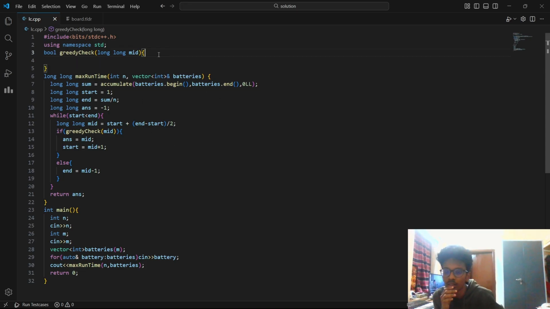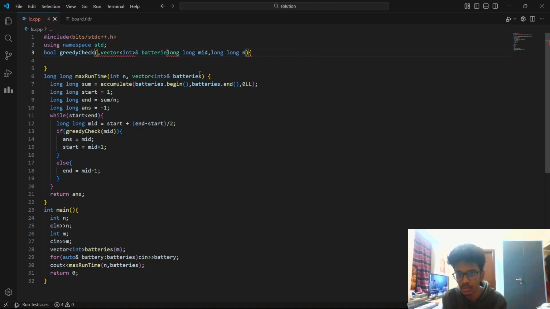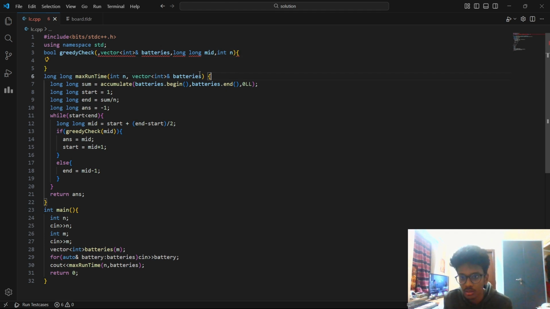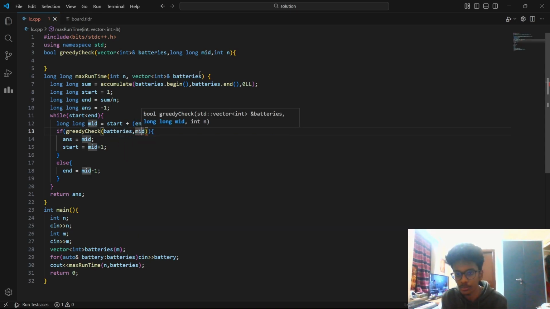Since we are applying greedy on the batteries, and it's completely dependent on the computers also. What all are dependent? Let's take them as input. Let's take long n, and also let's take vector int ampersand batteries. Okay, this should be int n instead. Okay, we gave it an extra comma, which is giving a trouble. Now let's add the same things here. It's dependent on batteries, it's dependent on mid, it's dependent on n as well. Fine.